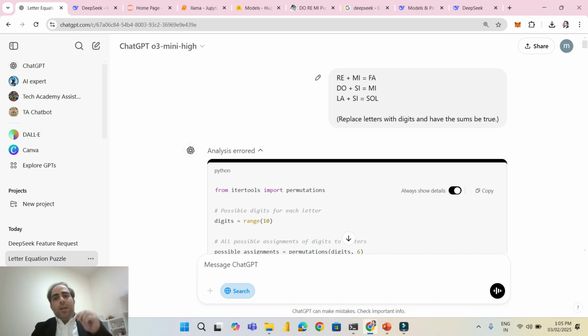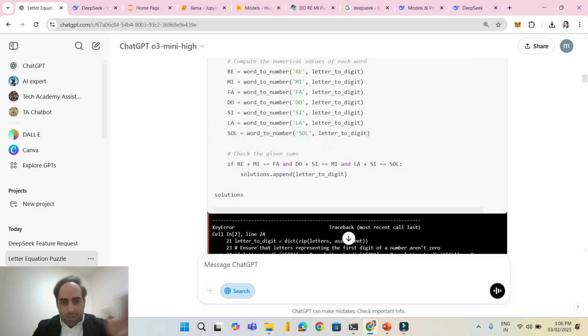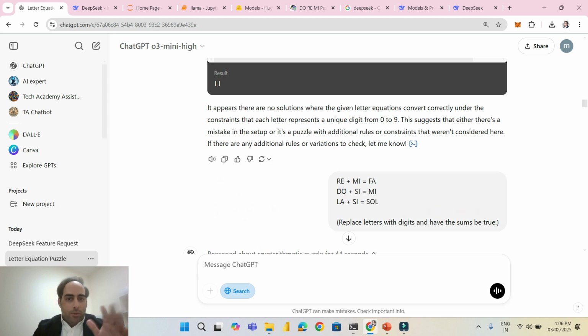It's a puzzle: replace letters with digits so that the sums are true. So it needs to replace the letters with digits, and the sums should be true. I gave it to ChatGPT. It was not able to do it, and it spent a lot of time generating code. In the end, it appeared there is no solution.